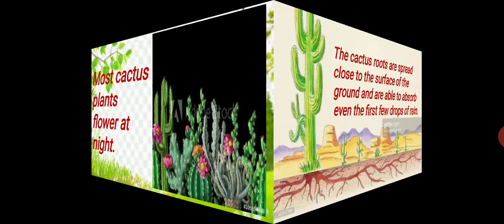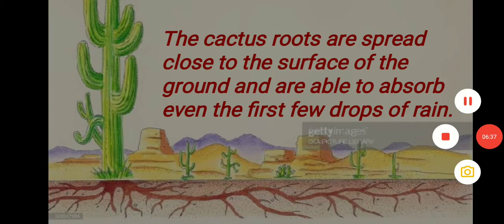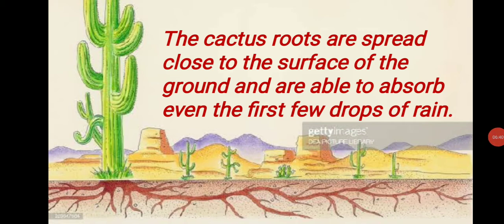Clear? Now, talking about the roots. Cactus roots are spread close to the surface of the ground and are able to absorb even the first few drops of rain. As we can see, the roots of cactus plants are horizontal. These grow horizontally, and these are close to the surface of the ground, so that whenever the rain comes, it absorbs the water quickly.